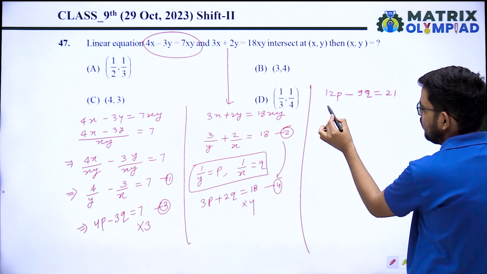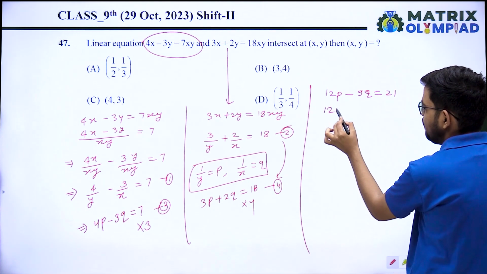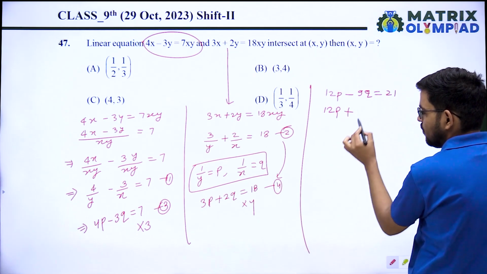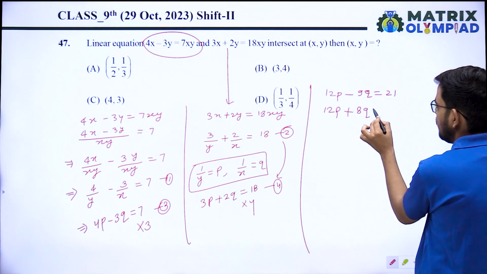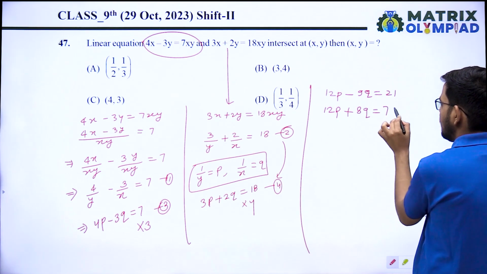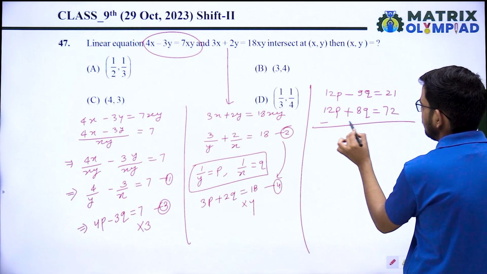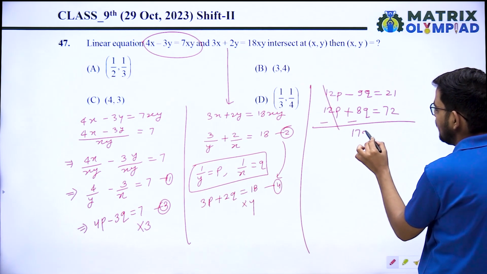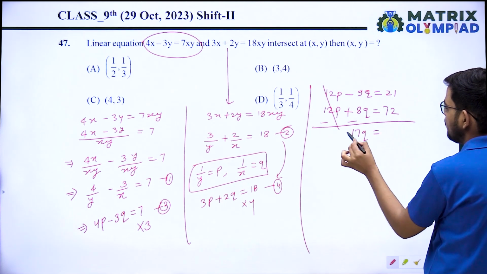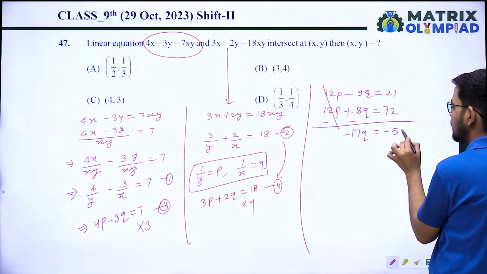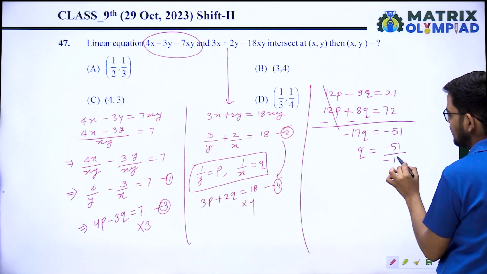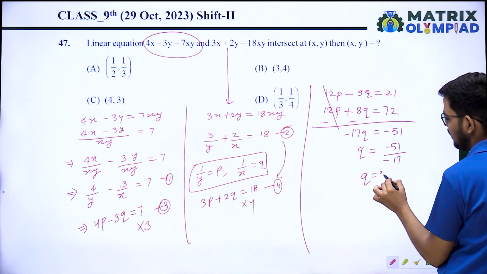From equation 4 you are getting 12p plus 8q equals 72. When you subtract, 12p and 12p cancel out, and that will be minus 17q equals minus 51, q equals minus 51 upon minus 17, q equals 3.